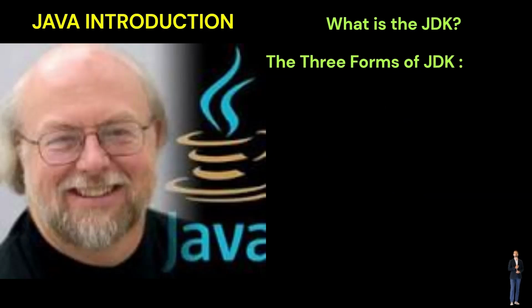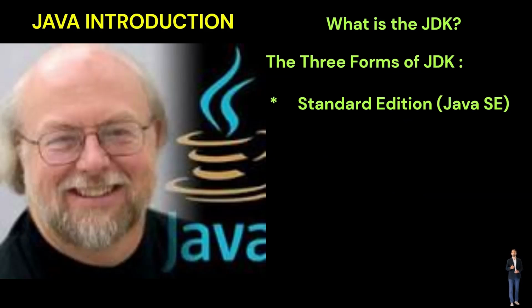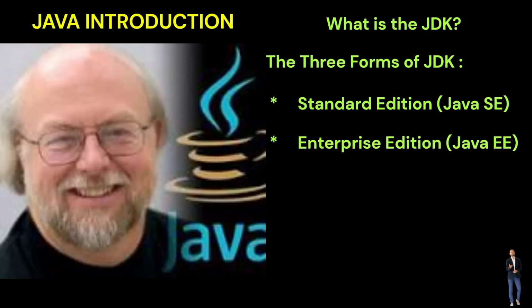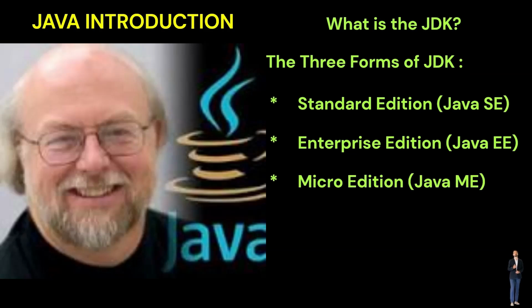JDK exists in three forms. The first one is Standard Edition, Java SE. The second one is Enterprise Edition, Java EE. The final one is Micro Edition, Java ME.